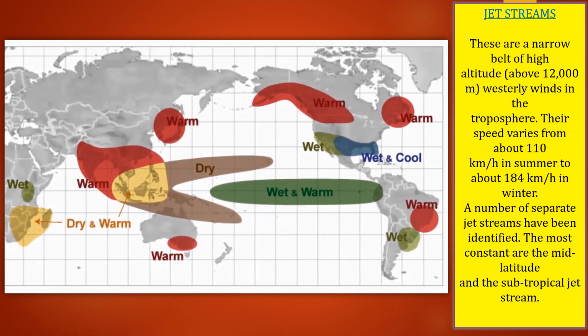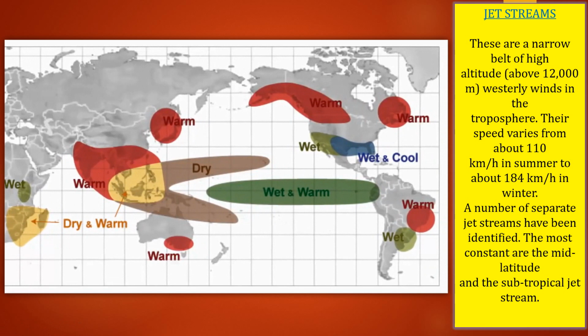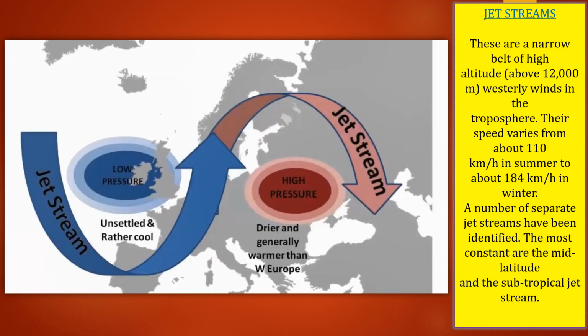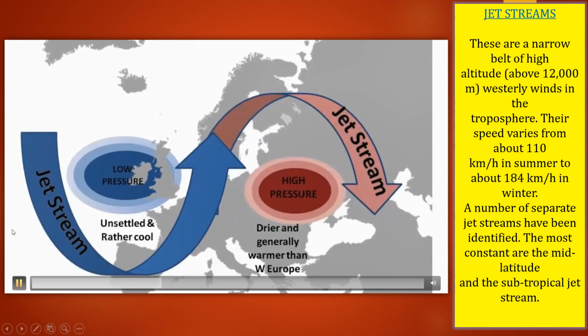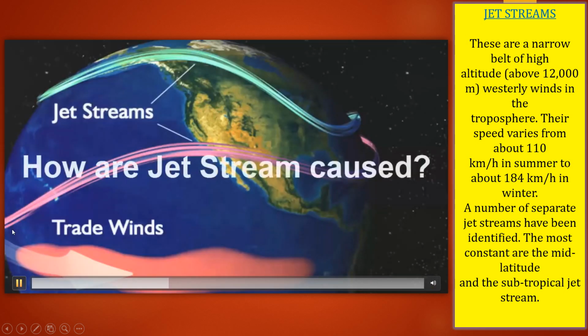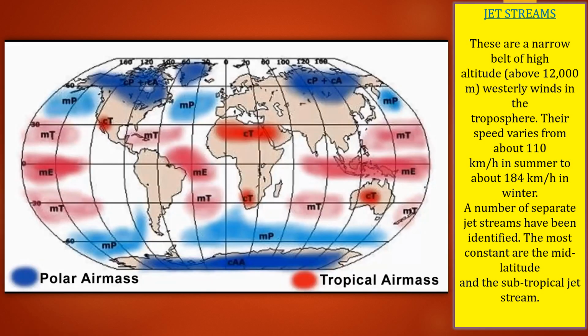Here you can observe which area is wet and warm, because of the equator, low pressure and high pressure. You know very well how winds move from one place to another: from high pressure to low pressure. Now, how are they formed? Here you can see the polar air mass in blue color, and the tropical air mass in red color.